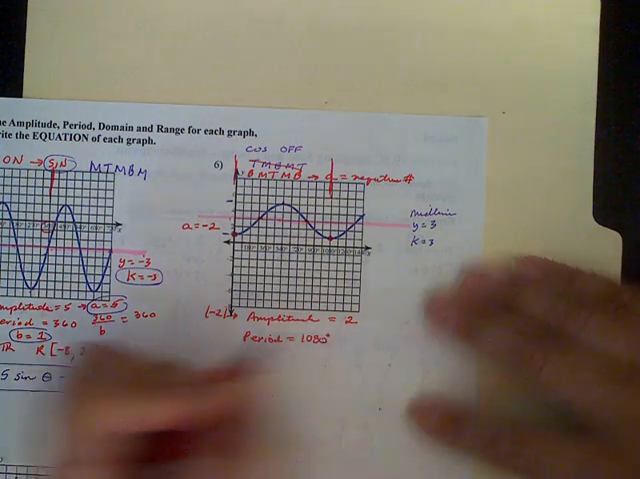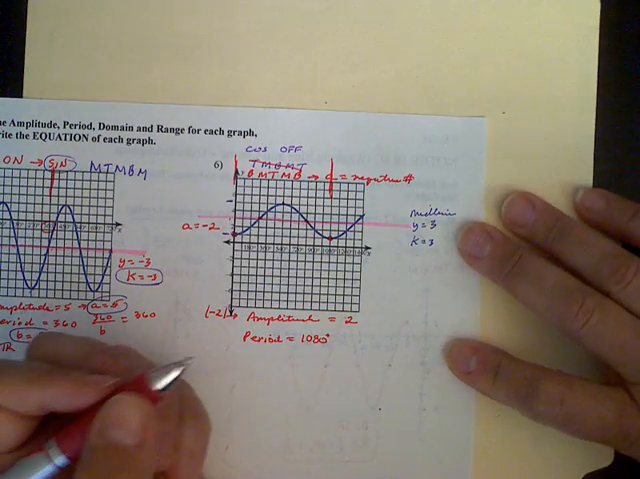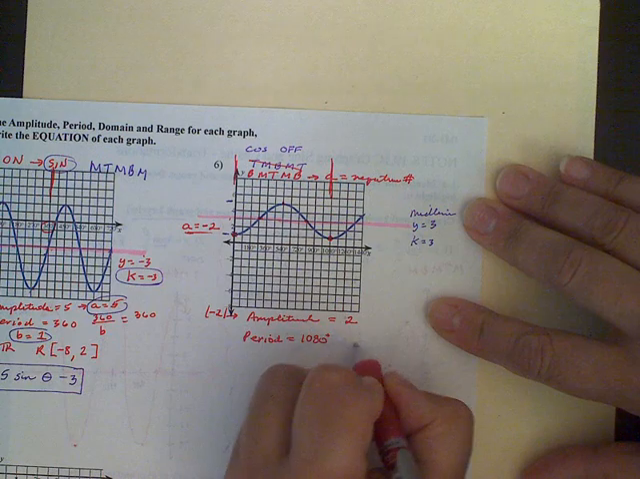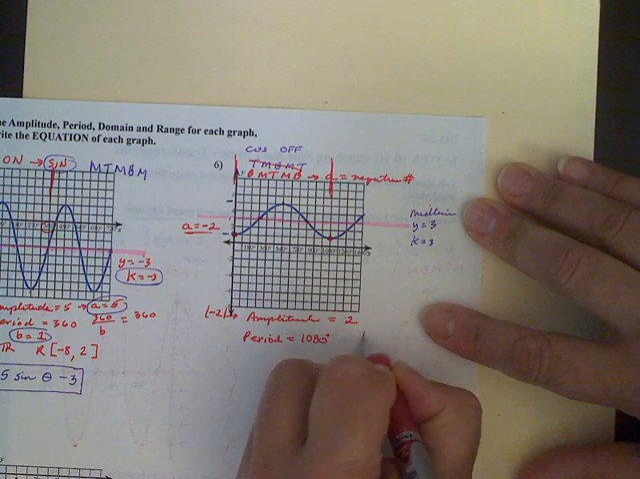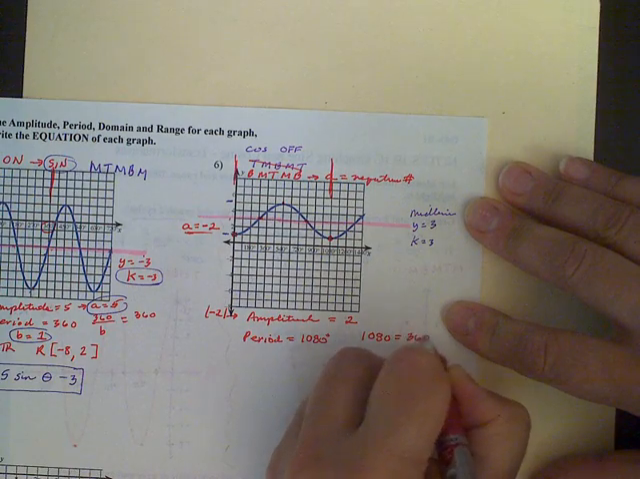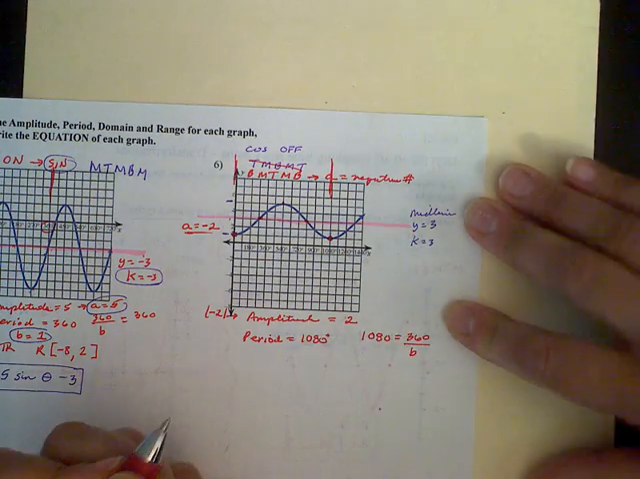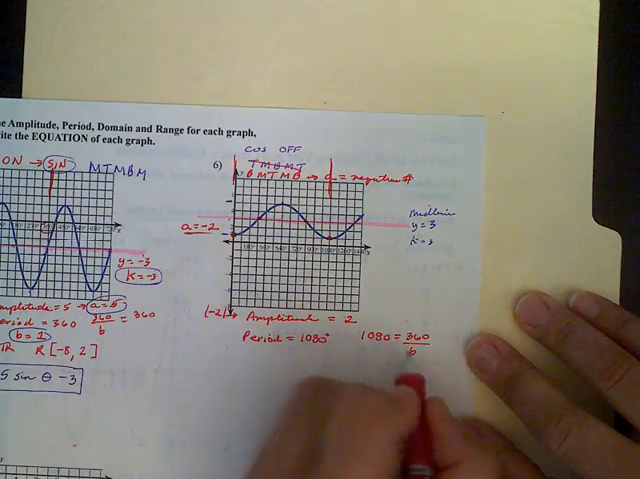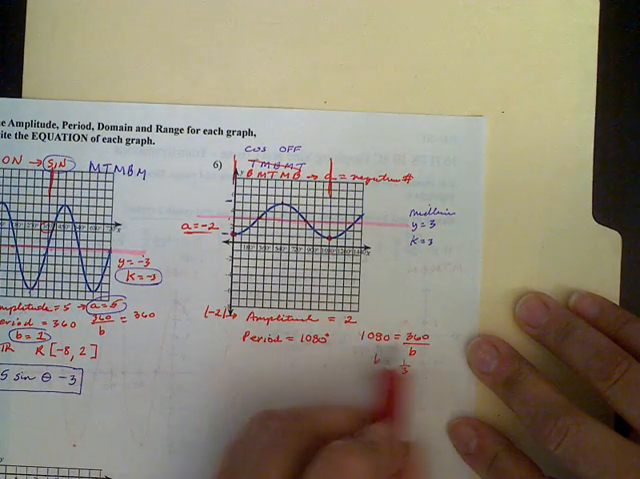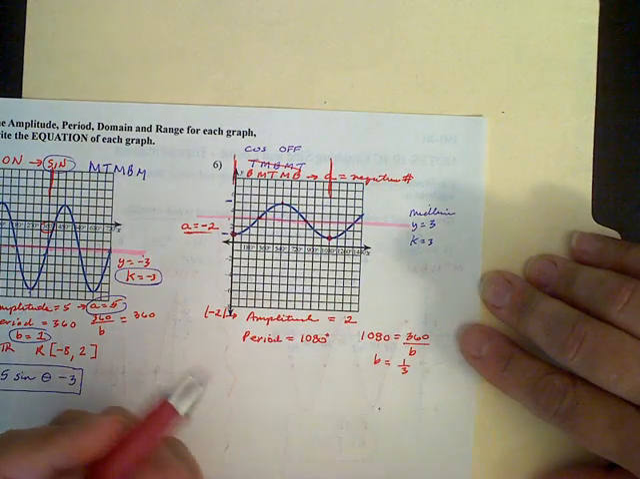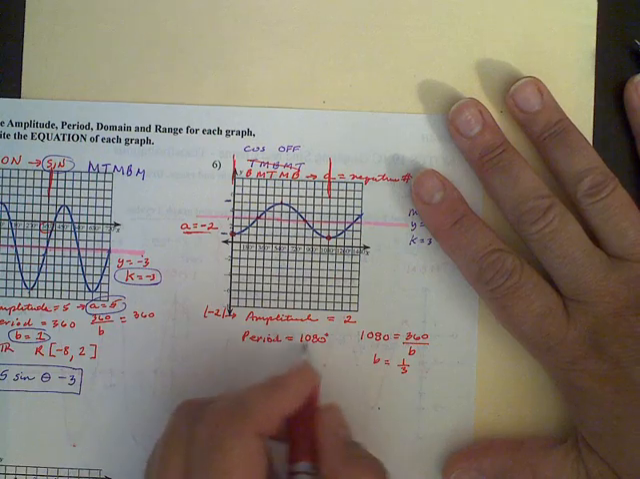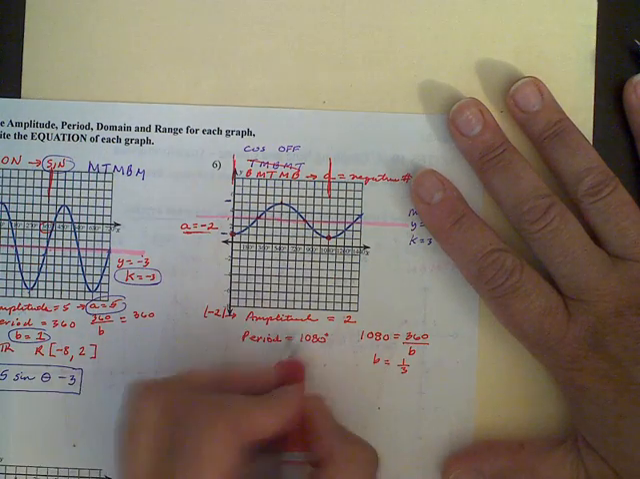How that helps us is it helps us with the value for B. So A we already know is -2. To get B, we're going to take the 1080 and set it equal to 360 divided by B. And when you calculate that, you're going to end up with B equals 1/3. Now you can multiply and then divide. So you're taking 360 and dividing it by 1080, and you're going to get 1/3. So our B is 1/3, which is another piece of important information that we need.